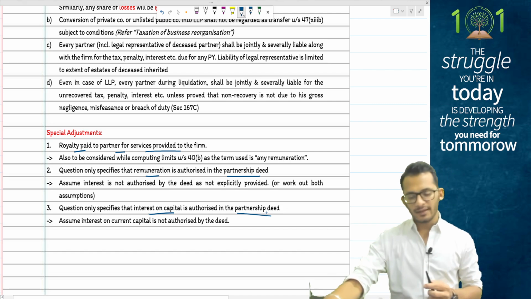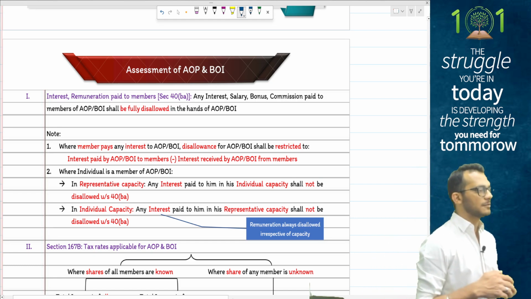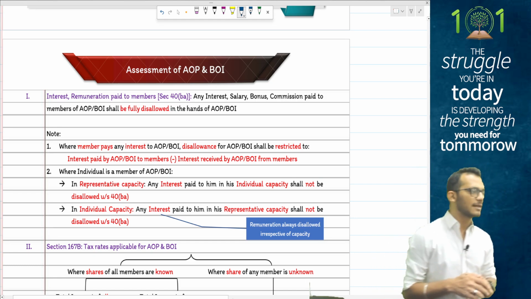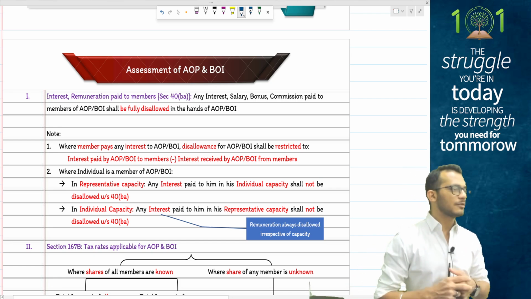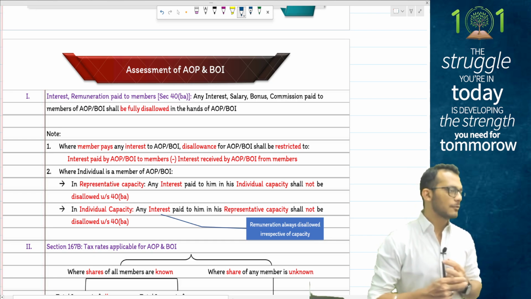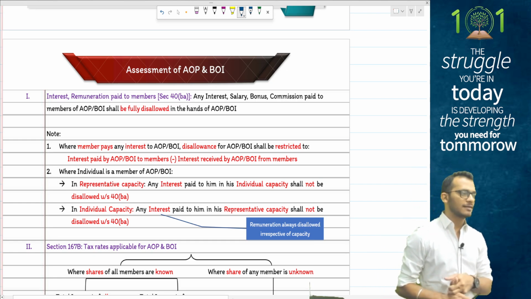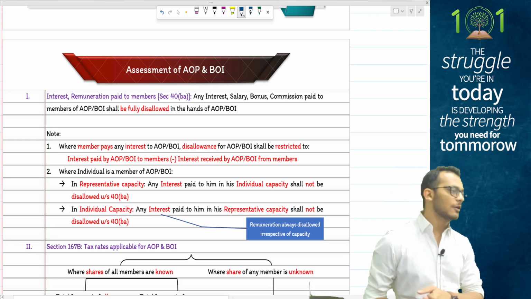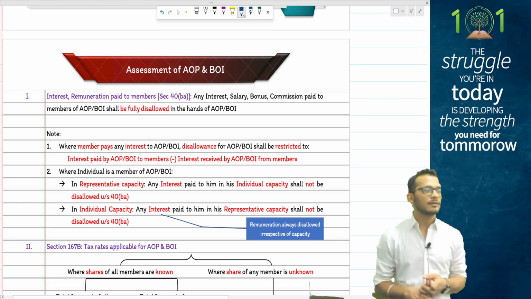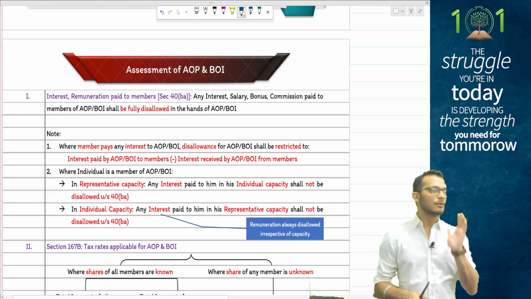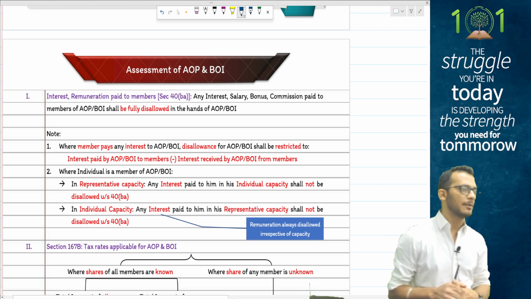Moving forward to something called AOP and BOI. From an exam perspective, AOP and BOI have not been tested very significantly. I am going to look at it not from the perspective of the entity, but from the perspective of the members, because you may get a question relating to double taxation relief. Income tax is basically saying that when it comes to AOPs and BOIs, the members can only receive something called share of profits. The members cannot receive any other remuneration or interest.